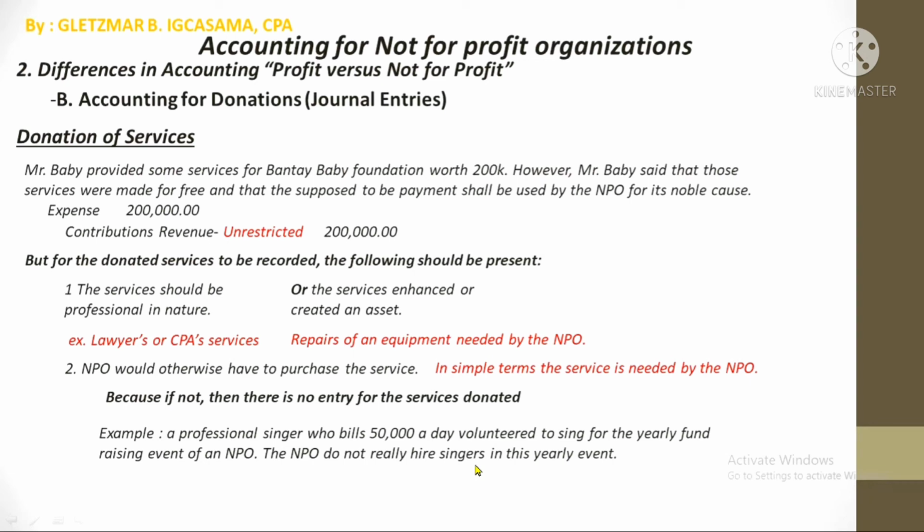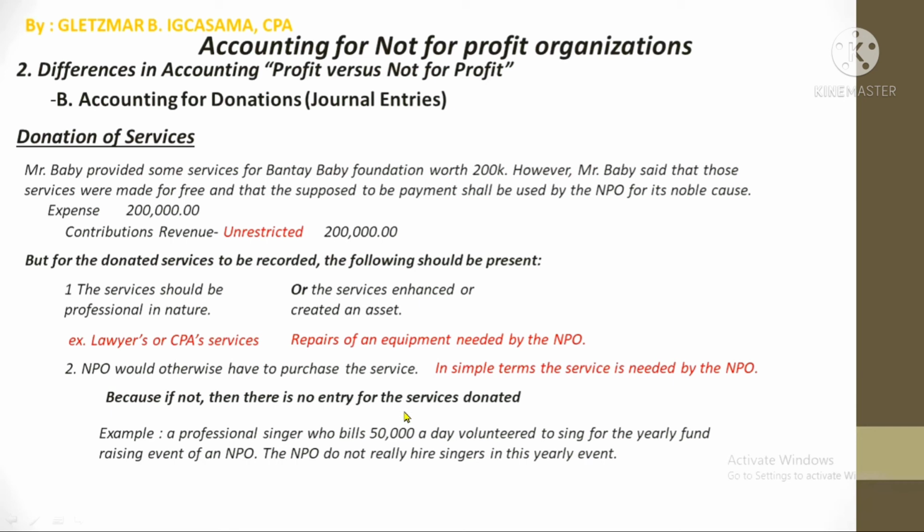So, the services donated passed the first requirement, but failed the second requirement. So again, to have an entry like this, the service should be a professional one, or if not, the service should create or enhance an asset. And lastly, the service should be needed by the NPO, such that it needs to purchase it.